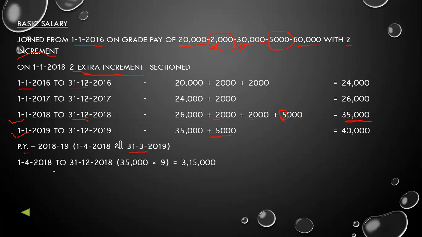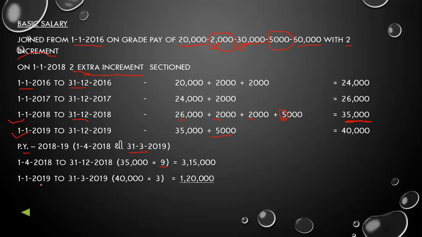So we'll write 1st April 2018 to 31st December 2018. It will become 9 months. We can calculate that: April, May, June, July, August, September, October, November and December. So it will become 9 months. So 35,000 into 9 is equal to 3,15,000.